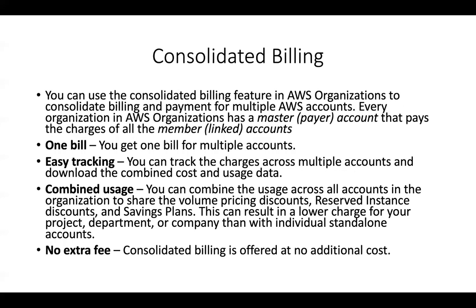So now when it comes to consolidated billing, this is also one of the features of AWS Organizations. So you can use the consolidated billing feature in AWS Organizations to consolidate your bill and your payment for multiple AWS accounts. So every organization in AWS Organizations has a master account that generally is the payer account that pays all of the charges of your member accounts, which are also called your linked AWS accounts, right? So some of the features that it brings onto the plate is you have one bill for all of your AWS accounts. And it's also called easy tracking because you can track the charges across multiple accounts and also download the combined cost and usage data for all of your AWS accounts as a cost usage report.